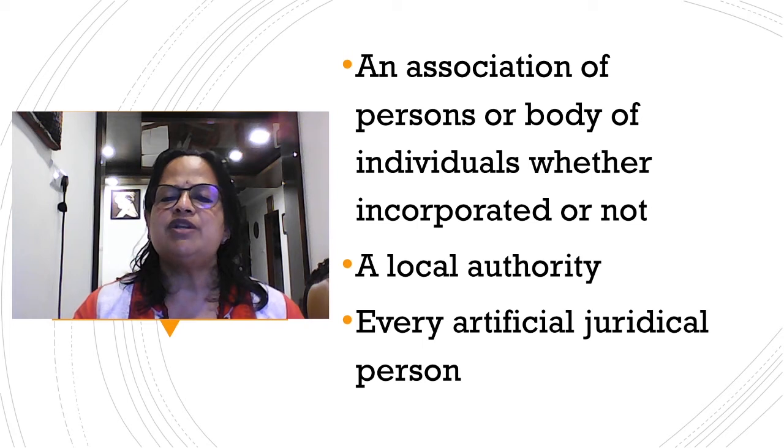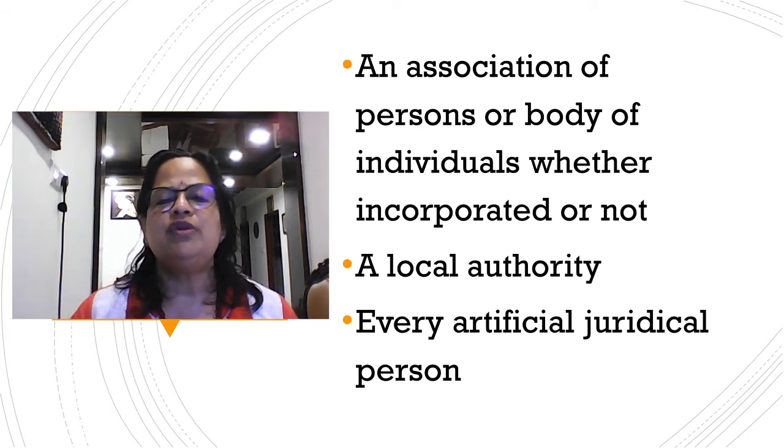Next is every artificial juridical person. Whoever is incorporated, whatever activity they are doing, any NGO, any old age home, any orphanage, any charitable institution, anything formed for the purpose of doing any activity, or any trust, anything like that, it can be a person for income tax purposes.